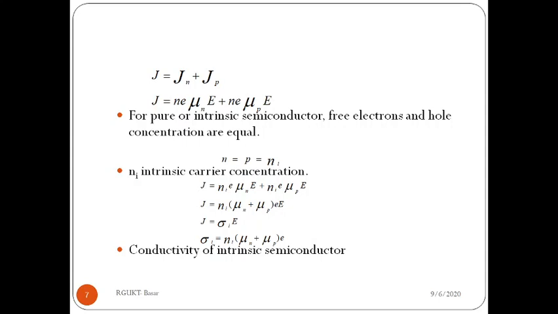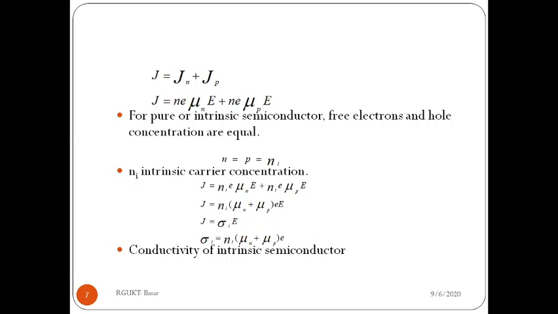Here we need to observe that this intrinsic semiconductor conductivity depends on the intrinsic carrier concentration, and mu n plus mu p. This mu n is the mobility of the electron and mu p is the mobility of the hole. These two are constants. In general, the mobility of the electron is more compared to the mobility of the hole.